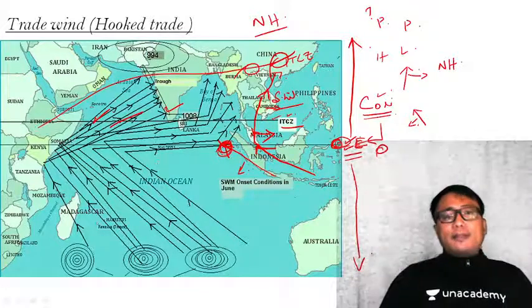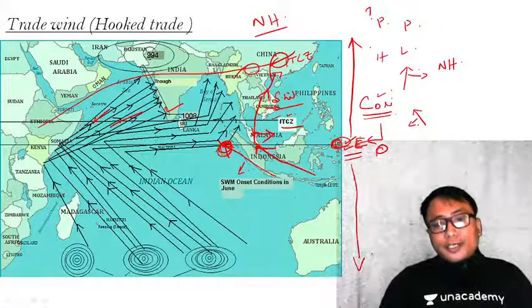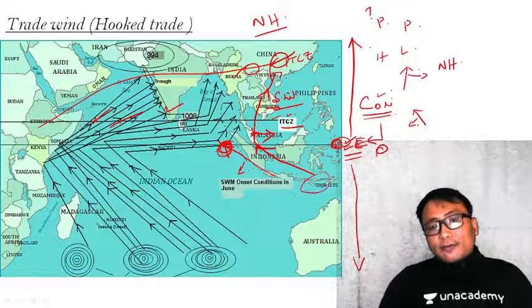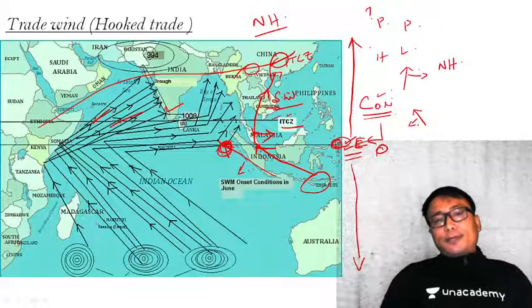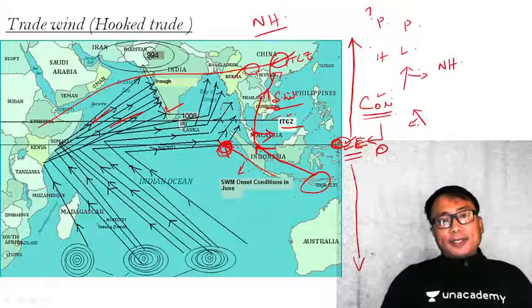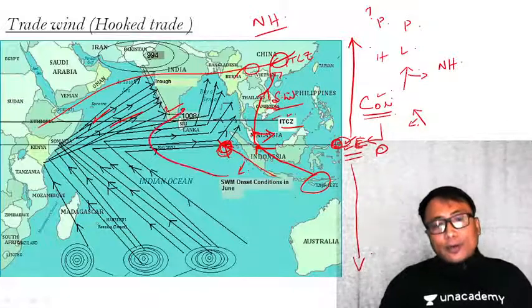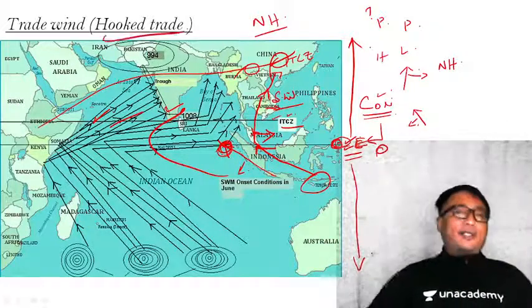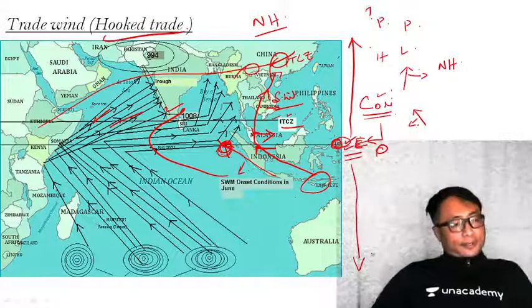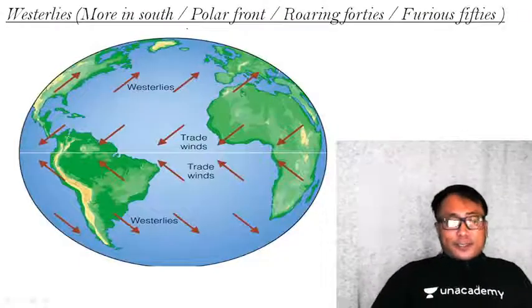This is also a trade wind originating from the southern hemisphere, reaching to the northern hemisphere because of shifting of the pressure belt, and it looks like a hook of a fish. That's why it is known as a hook trade. That is very, very important. Clear? Let us quickly go.